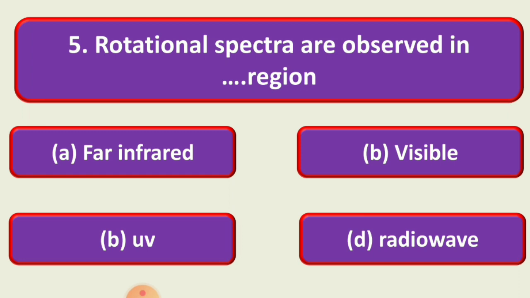Next question is, the rotational spectra are observed in dash dash region, and the options are: A, far infrared; B, visible; C, UV; and D, radio wave. And the option is A, that is far infrared.